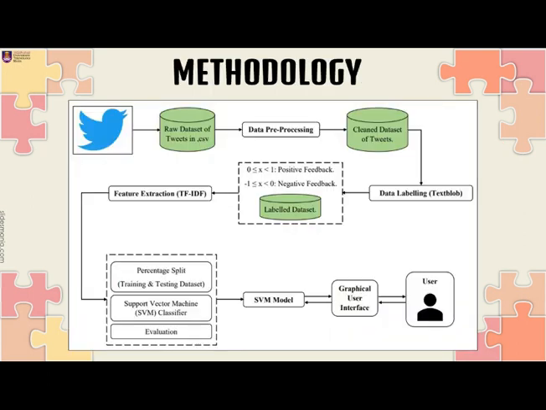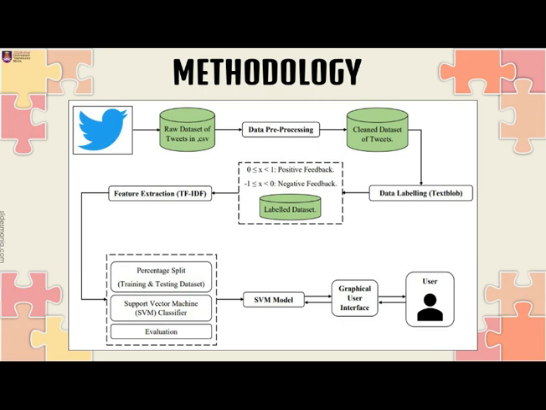During the product development, there are several processes to be considered. It begins with data collection on Twitter using a web-based scraper tool called Amplify, where tweets related to Celcom are collected and saved in .csv format. This raw dataset then undergoes data pre-processing and cleaning in Python. A clean dataset of tweets can then be obtained, which then undergoes data labeling using TextBlob, a library in Python. As output, a labeled dataset is obtained, where 0 until positive 1 is labeled as positive feedback, and less than 0 until negative 1 is labeled as negative feedback.